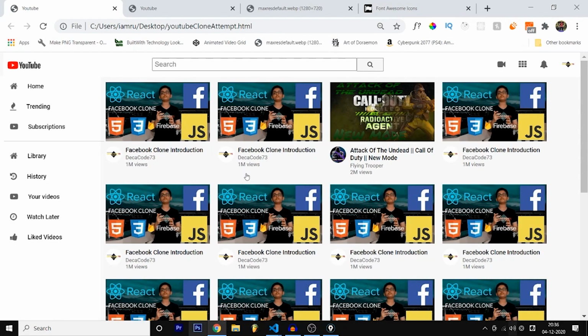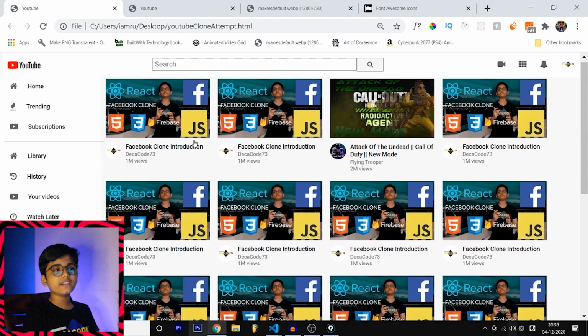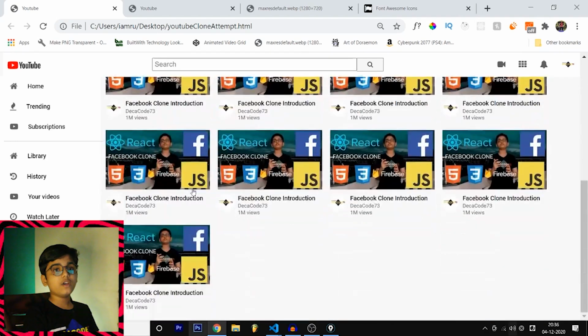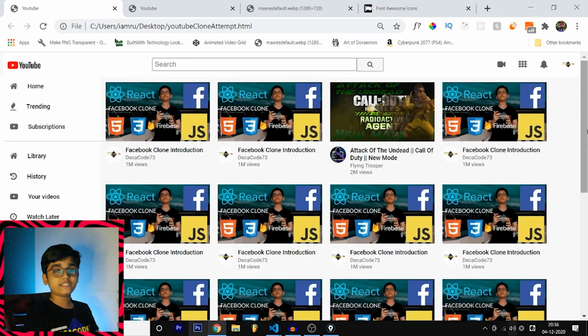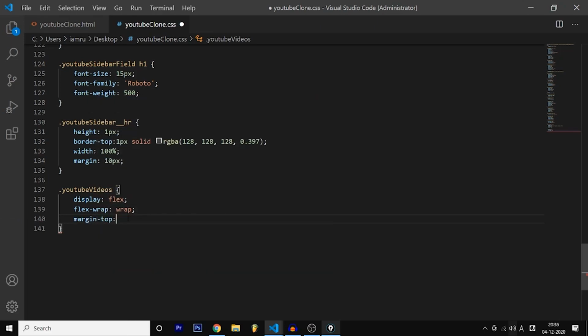If I didn't add flex wrap to wrap, then I will not get 4 images per row now, then 3 images per row now. I'll not get like that. You'll only get 4 images and it will be continuous, and you will also not get the next 4 images in the next row. All images will be in a single row, and you'll have a scrollable cursor, and you just need to scroll. That doesn't look good. So we are going to use flex wrap. I'm going to show you without flex wrap, don't worry.